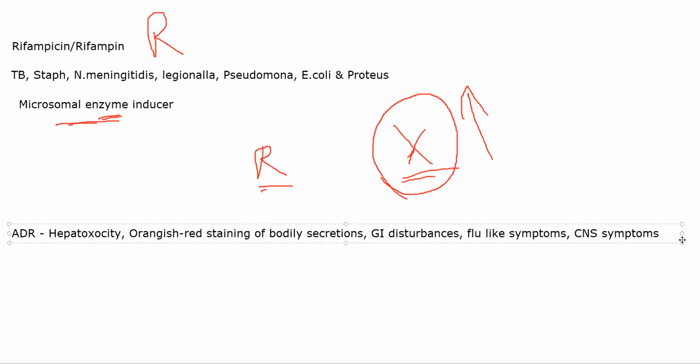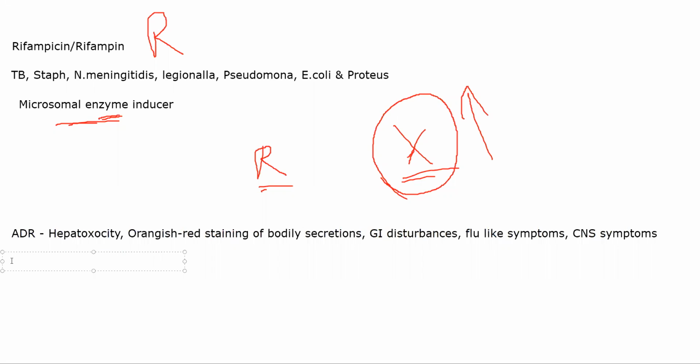That condition is ataxia. The patient might have peripheral neuropathy, peripheral nerves might get damaged, the patient might have numbness as well because of that. Okay, those are all the CNS symptoms that come. Sometimes they might have a hypersensitive reaction where there is skin rash and urticaria, redness of the skin.